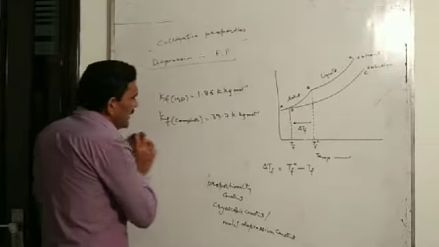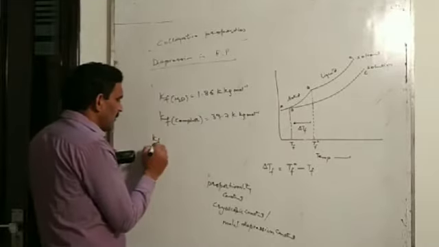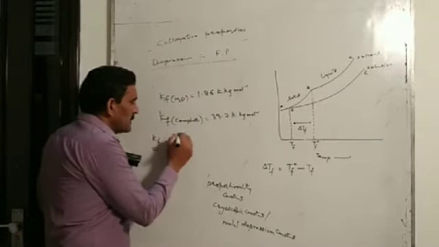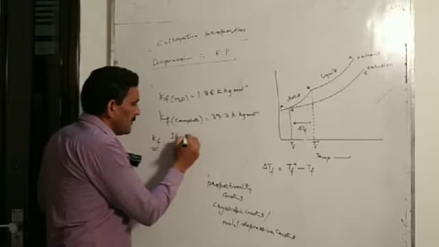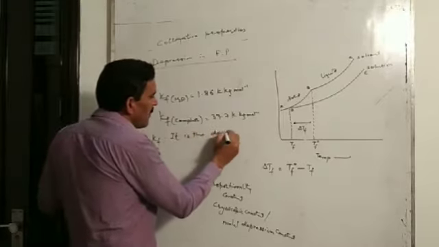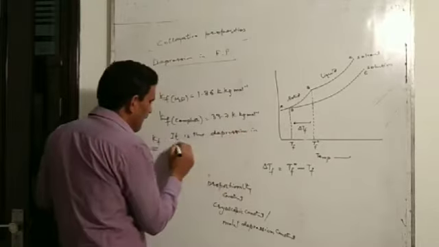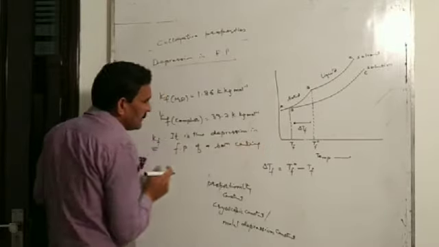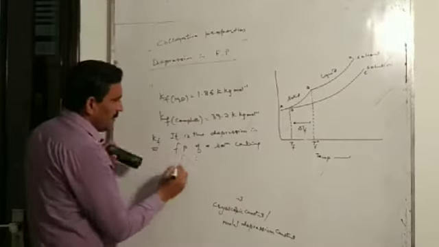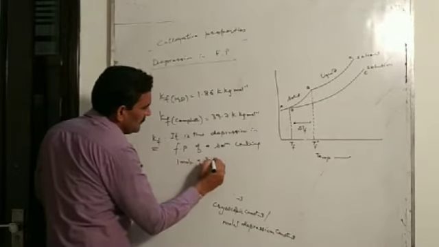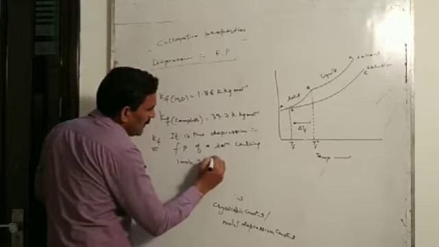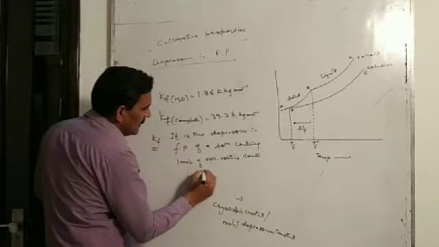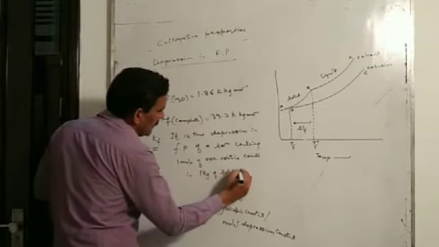Now how can we define Kf? That is, what is the molar depression constant? What is the cryoscopic constant? So I can say it is the depression in freezing point of a solution containing 1 mole of solute, that is 1 mole of non-volatile solute, in 1 kg of solvent, 1 kilogram of solvent.